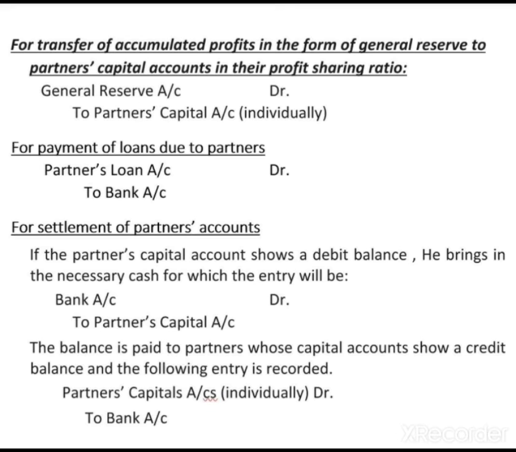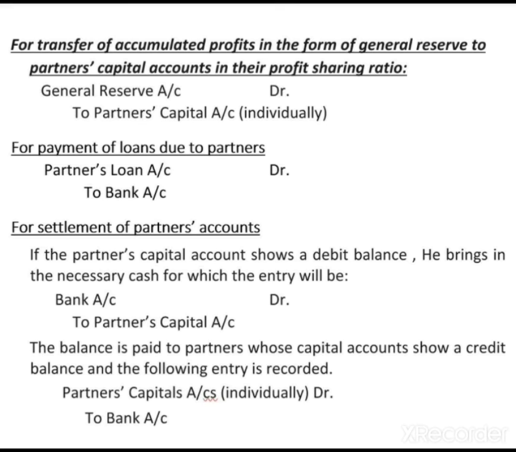So this entry will be written on the credit side of the partner's capital account and the debit side of the bank account. Suppose in a partner's capital account the credit side total is more than the debit side total. Then on the debit side of the partner's capital account we will write bank account as the balancing figure, not balance c/d.